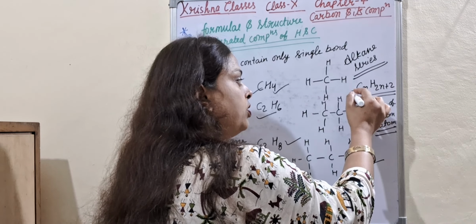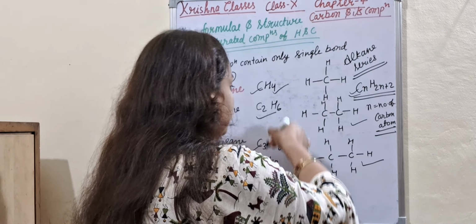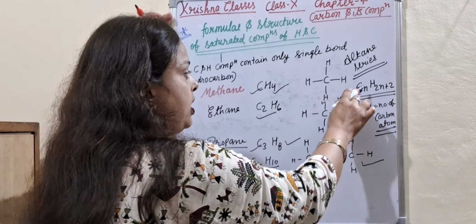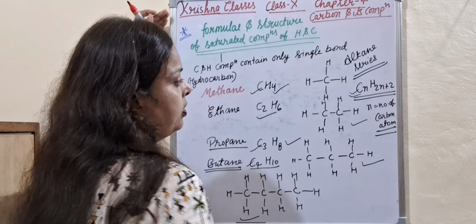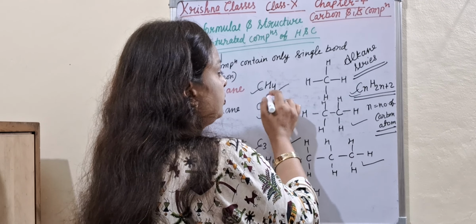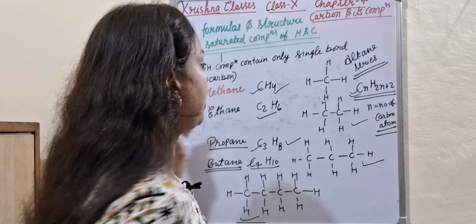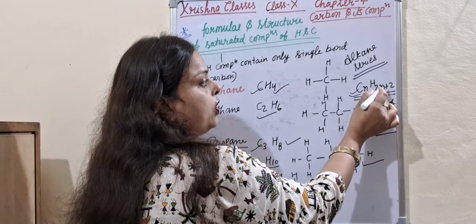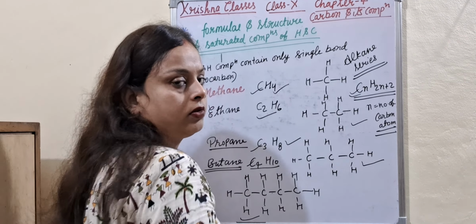So let's put this formula on these compounds. Let's check. Cn, C is equal to 1. H is 2n+2. If n is 1, then H is 2 into 1 plus 2, 4.